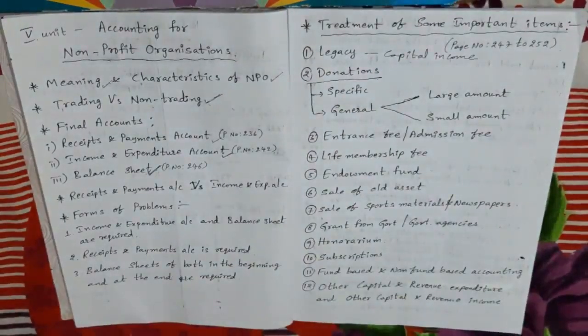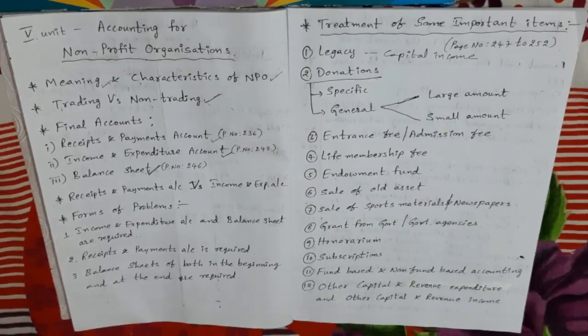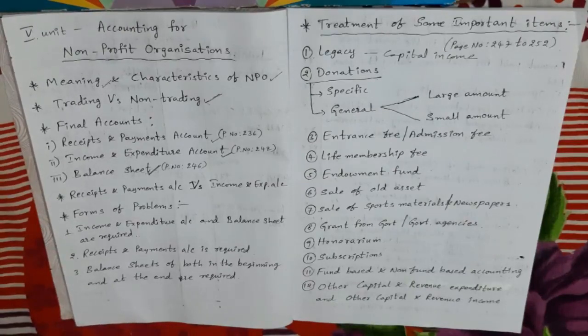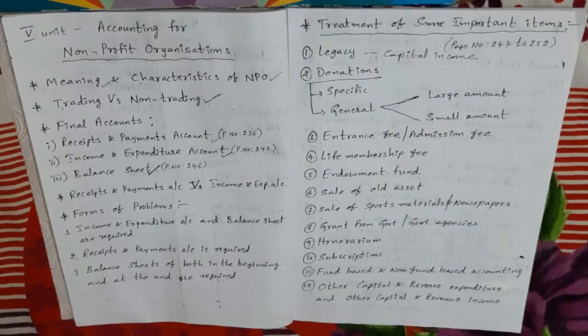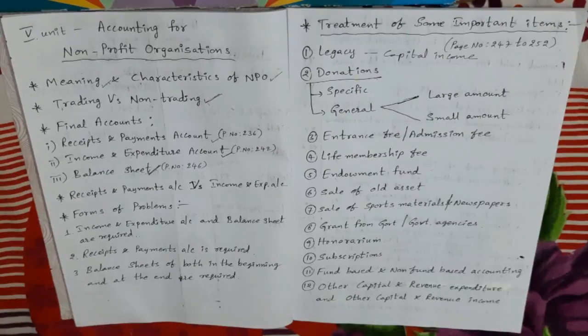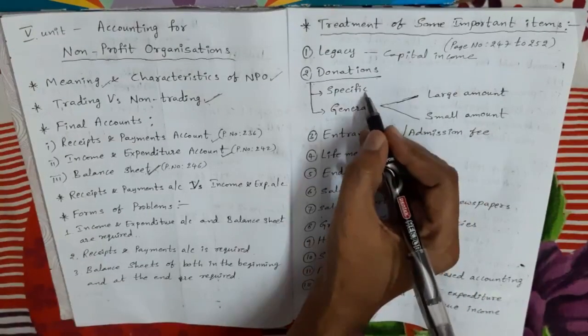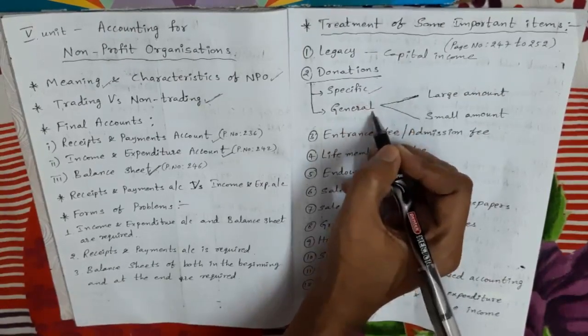Next, the second one, donations. My dears, donations means the amount which is received from some persons, firms, companies or any other body by way of gift. So in donations, it appears on the debit side of the receipts and payments account. Donations are classified into specific donation and general donation.